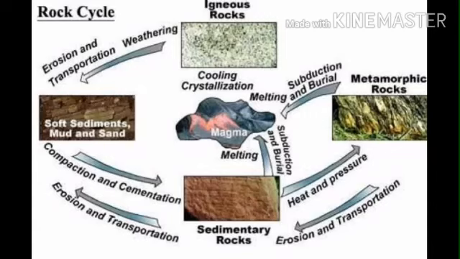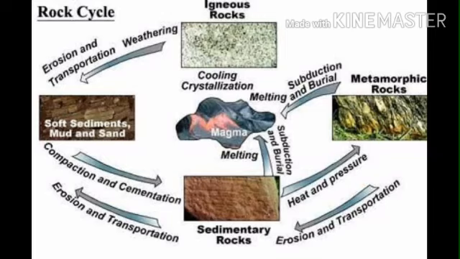Then we will see the rock cycle. What do you mean by rock cycle? The process of transformation of the rock from one form to another form is known as the rock cycle. Rocks come from lava and go back to lava, but in the process they might change from one type to another.